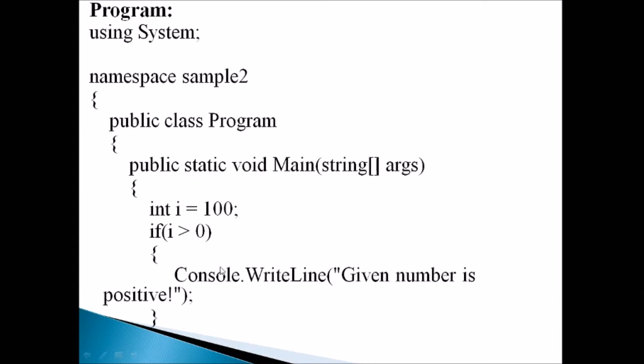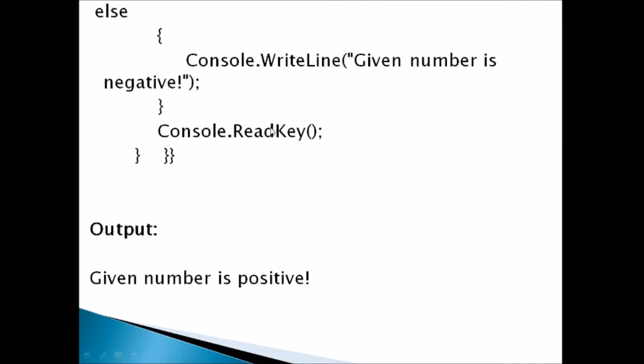Here is an example program using System, namespace, class, public static void Main, and it's a block of source code. Here the variable i is declared with the integer data type and assigned the value 100. Here is a condition, if i greater than 0. In case the i value is greater than 0, the statement "given number is positive" will be displayed as output. If the condition gets false, then the else part statement will be displayed, that is "given number is negative", and there is a statement Console.ReadKey.